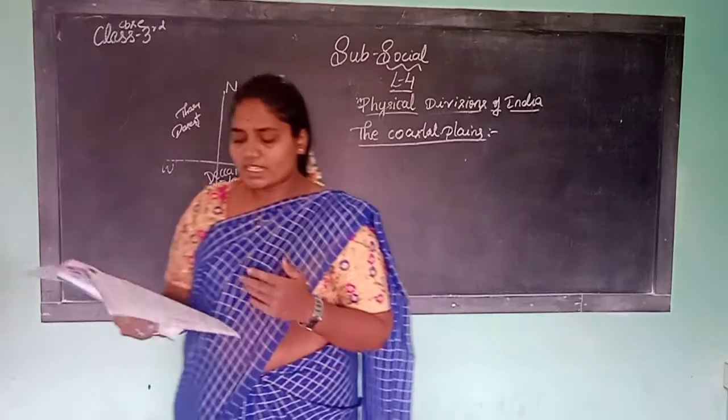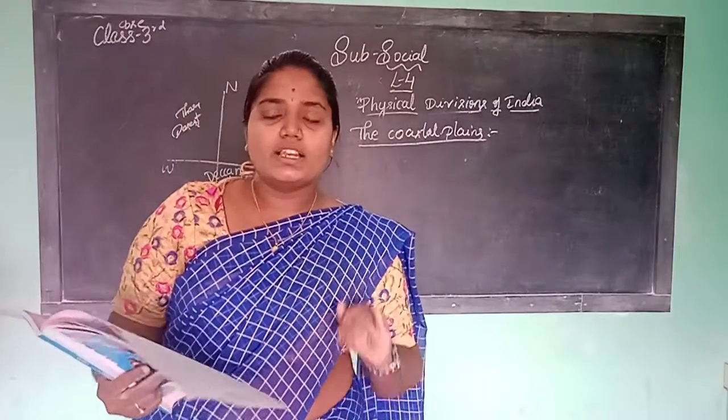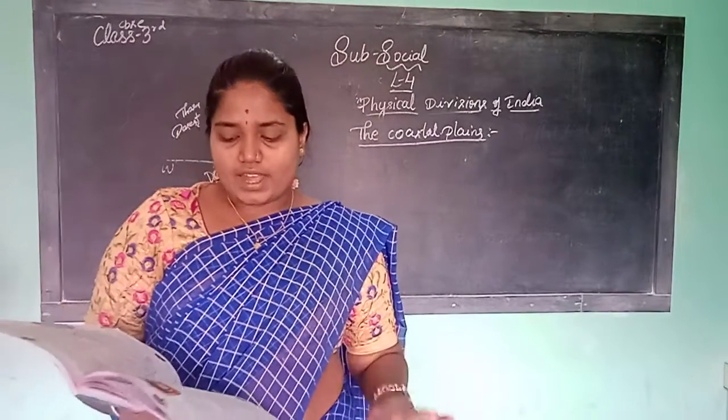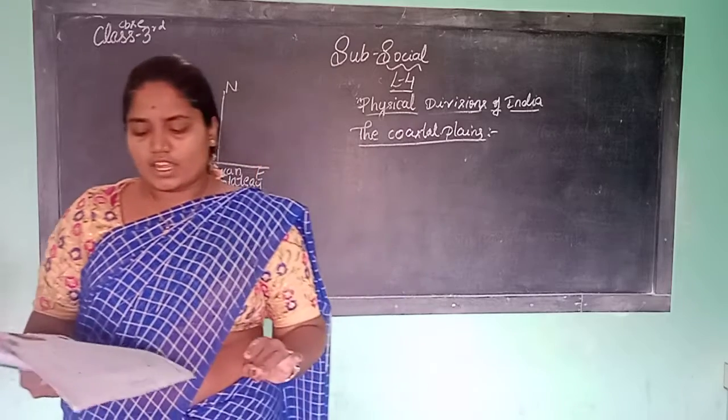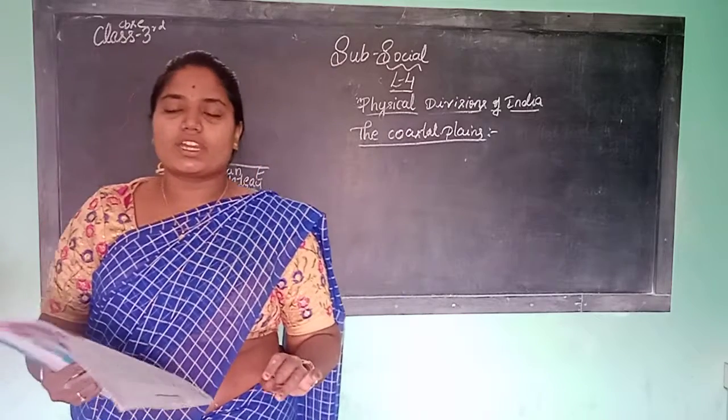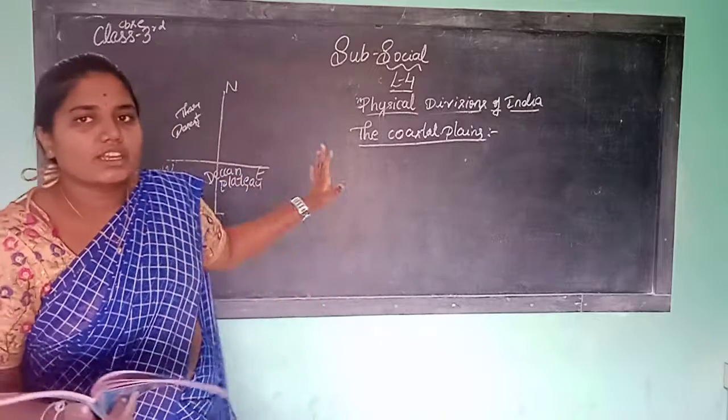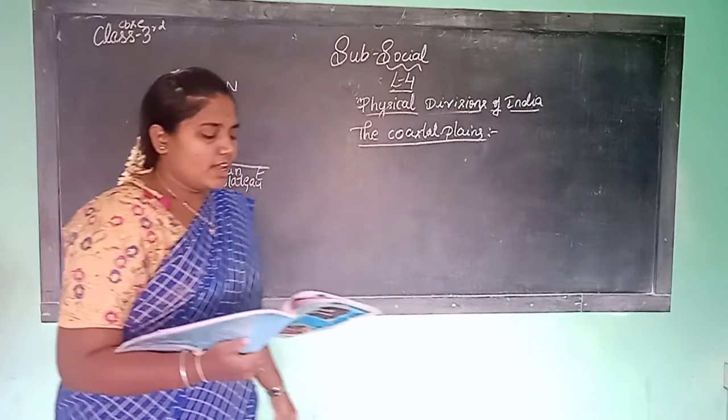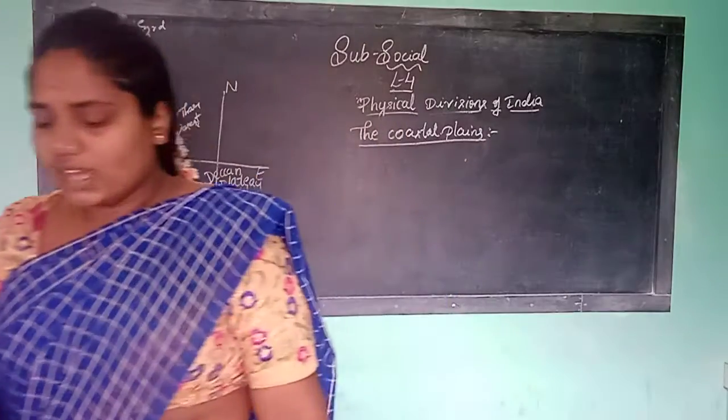So which are the states on the eastern side? West Bengal, Odisha, Andhra Pradesh and Tamil Nadu and the Union Territory of Puducherry. So these are the states covered on the eastern side. Next, the last one, the islands.